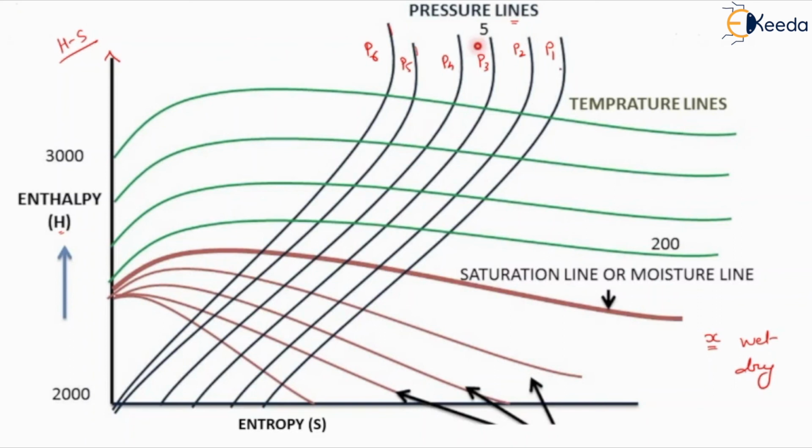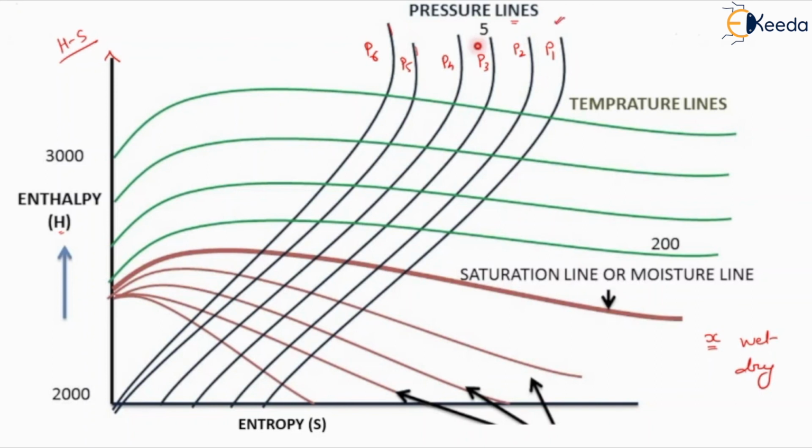It is shown like variable, but this particular line is representing the constant pressure line. The value of pressure is constant here. So these lines of constant pressure are indicated by different values P1, P2, P3, and so on. These lines will help to determine the different values of enthalpy and entropy.